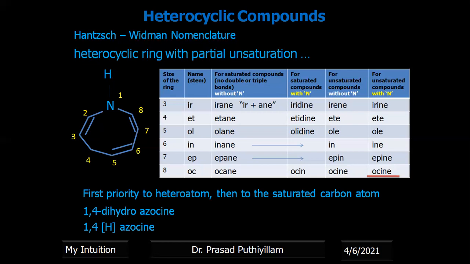azocine. Okay, so the nitrogen is also having a hydrogen atom, and the fourth carbon is also having more hydrogen atoms compared to the other carbons.